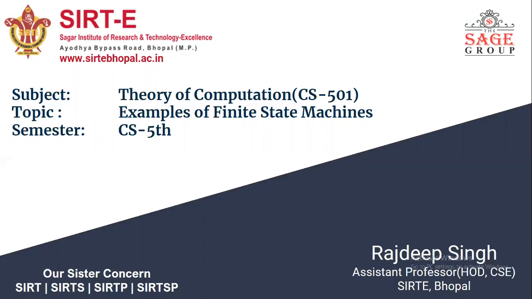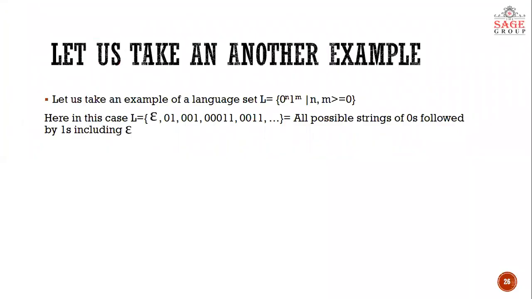In the last lecture we went through the topic of finite state machine, its introduction, classification, and a very simple example of how to make a finite state machine. So now in today's lecture, we will see two more examples which will help you better understand how a finite state machine is constructed. Let us take an example of a language set 0 to the power n, 1 to the power m, such that n and m are greater than or equal to 0.